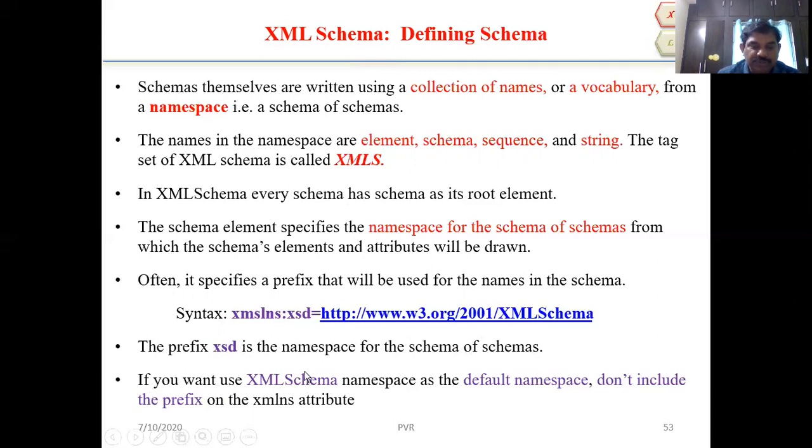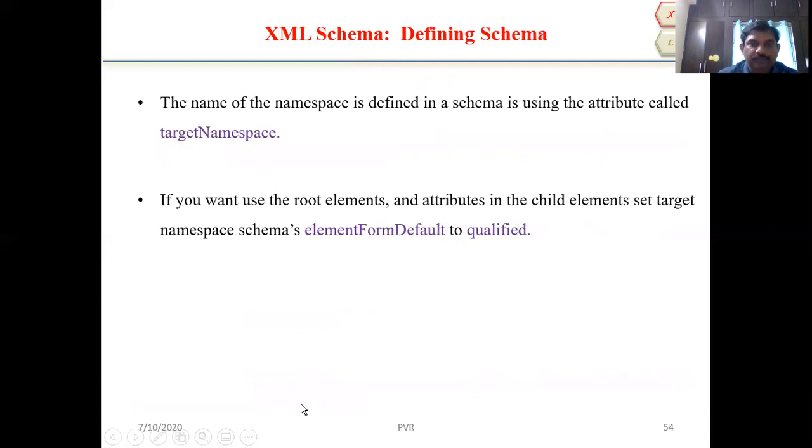If you want to use the XML schema namespace as the default namespace, do not include the prefix on the XMLNS attribute. The name of the namespace defined in a schema uses the attribute called targetNamespace. If you want to use the root elements and attributes in the child elements, set the schema's elementFormDefault to qualified.